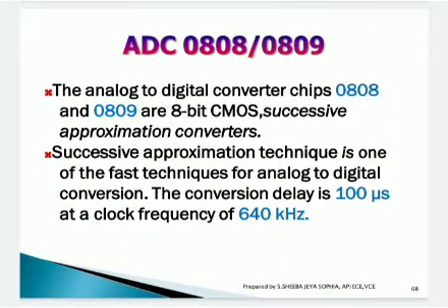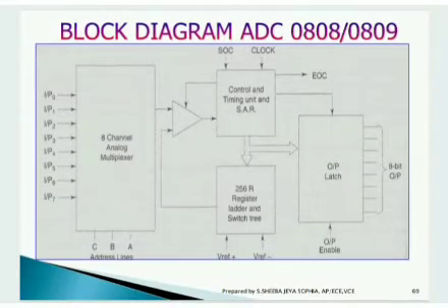You can see ADC 0808 and 0809 is the corresponding chip available for analog to digital conversion. It is an 8-bit CMOS successive approximation converter, which is one of the most implemented fast effective conversion techniques of ADC. The conversion delay here is only 100 microseconds at a clock frequency of 640 kHz. This is the corresponding block diagram of ADC 0808 0809.